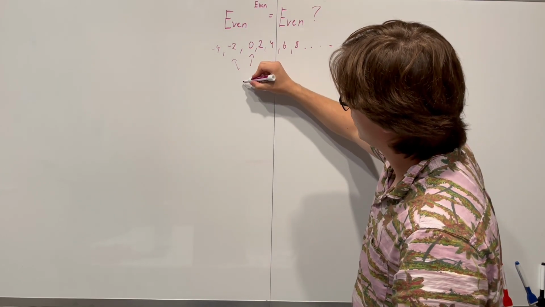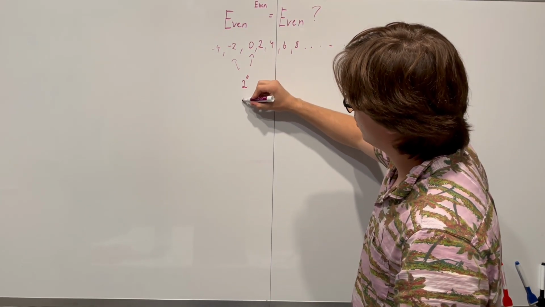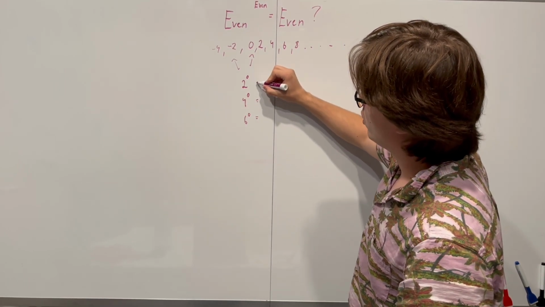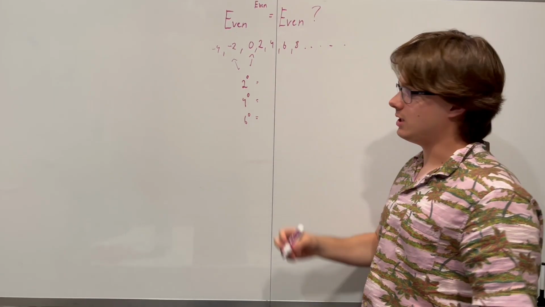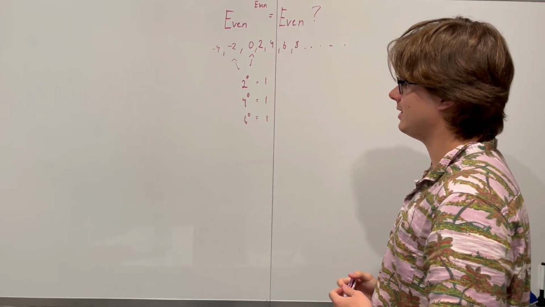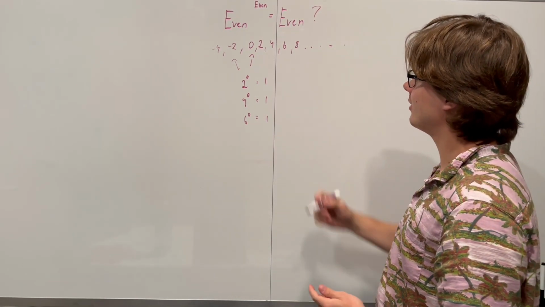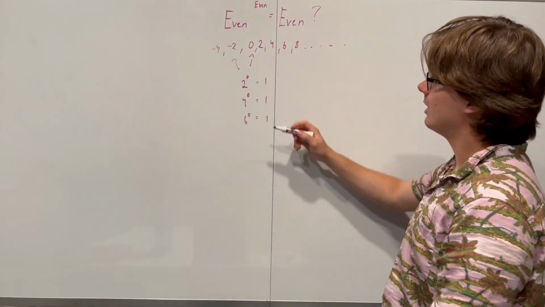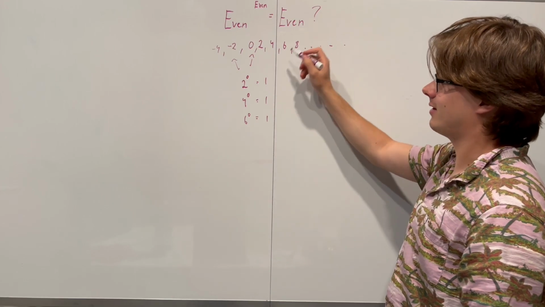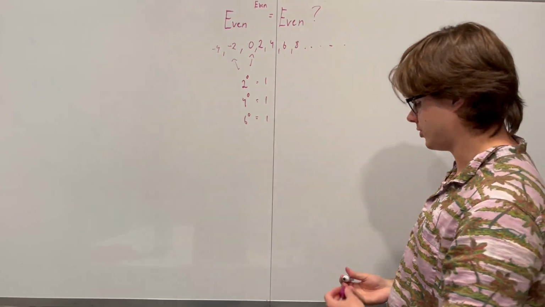Let's try 2 to the power of 0, 4 to the power of 0, 6 to the power of 0. Well, what do we know about all of these? These are going to be equal to 1, right? Any number to the power of 0 is going to be equal to 1. Okay, that already shows the statement's not true, right? These are two even numbers, one to the power of the other, and the answer is not even, it's odd. 1 is an odd integer.